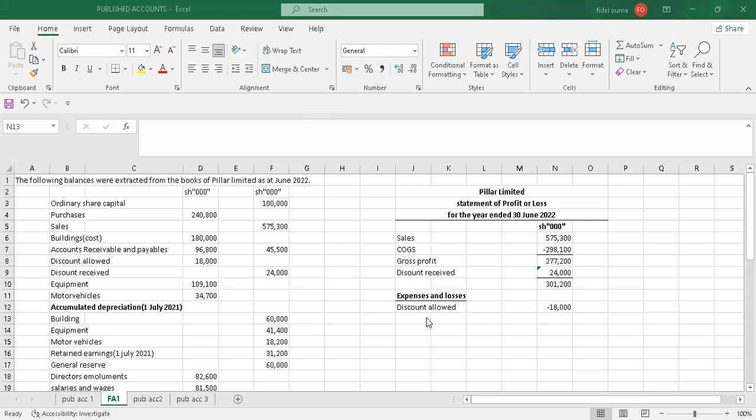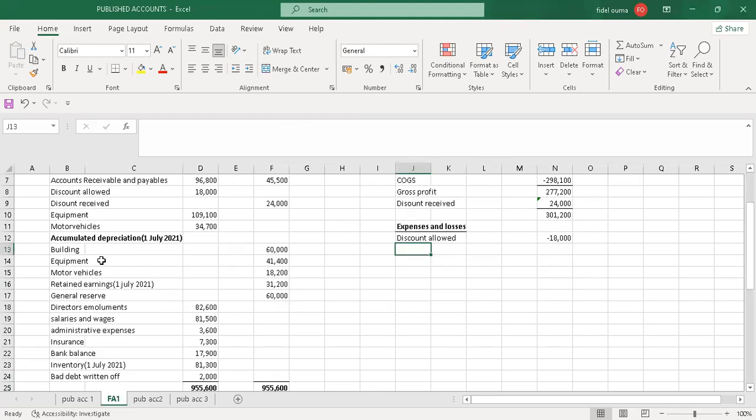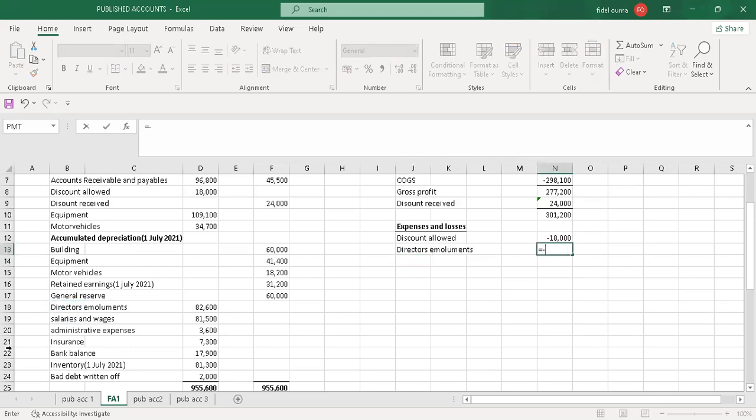Yeah, let's continue. So that's the first expense, the discount allowed. Then I'll also check through. Yeah, there's no other expense here. Then the other expense will be the director's emoluments. So I'll pick it and just copy director's emoluments. And I also want it to be negative, so I just pick it.